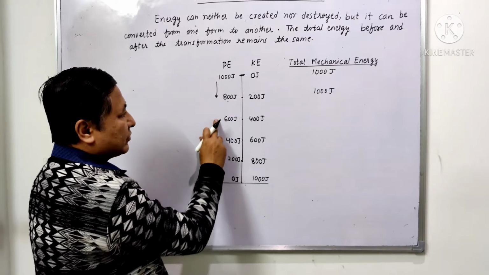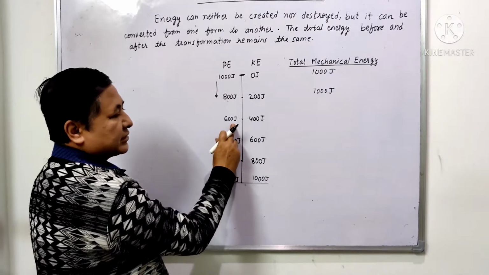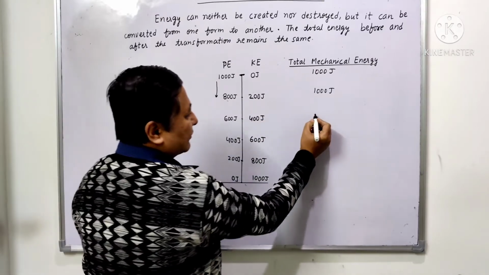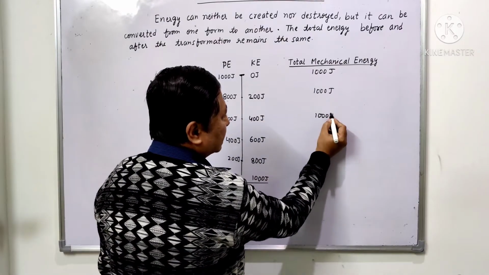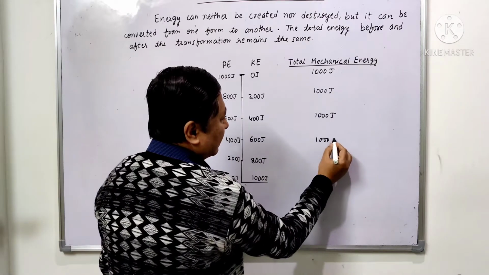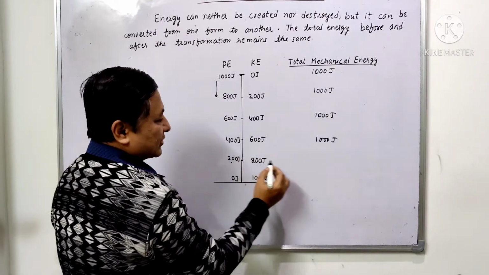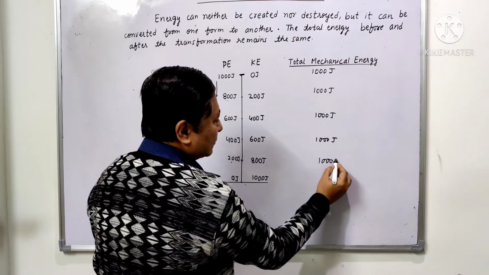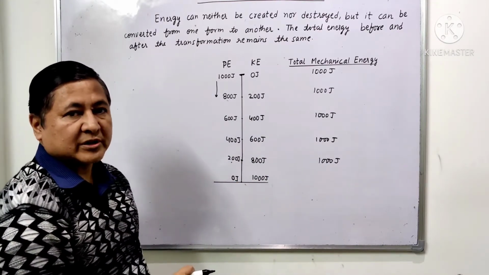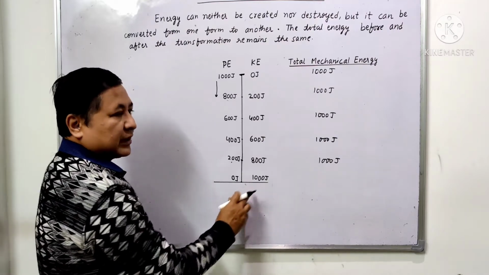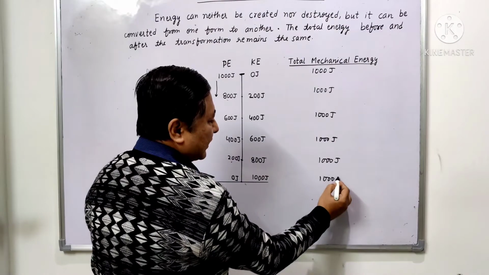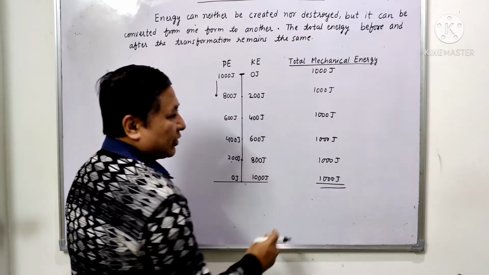As it goes down, the potential energy decreases to 600 and the kinetic energy increases. When we add in all the cases, 400 plus 600 becomes 1000 joule, and 200 plus 800 is also 1000 joule. When it just touches the ground, the potential energy will become 0 and the kinetic energy is 1000 joule, and if we add them, again it is 1000 joule.